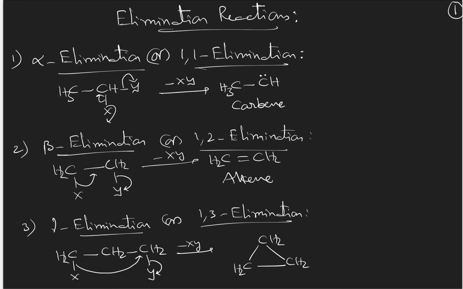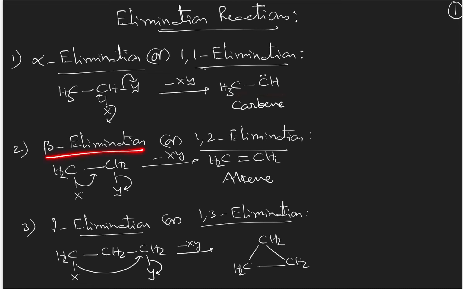So coming to the types of elimination reactions: alpha elimination reactions or 1-1 elimination reaction. 1-1 indicates that both electrophile and nucleophile are removed from the same carbon atom. So from this carbon atom, nucleophile is removed and also electrophile is removed, so that the bonded pair of electrons comes onto this carbon only, and it leads to the formation of carbene.